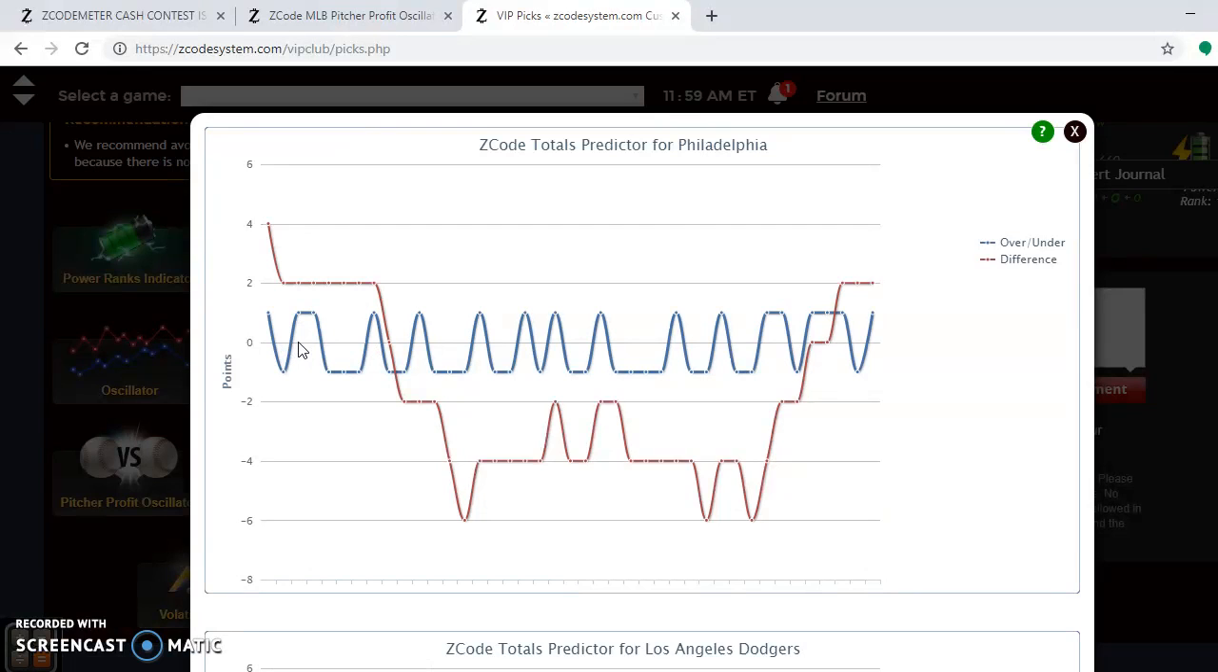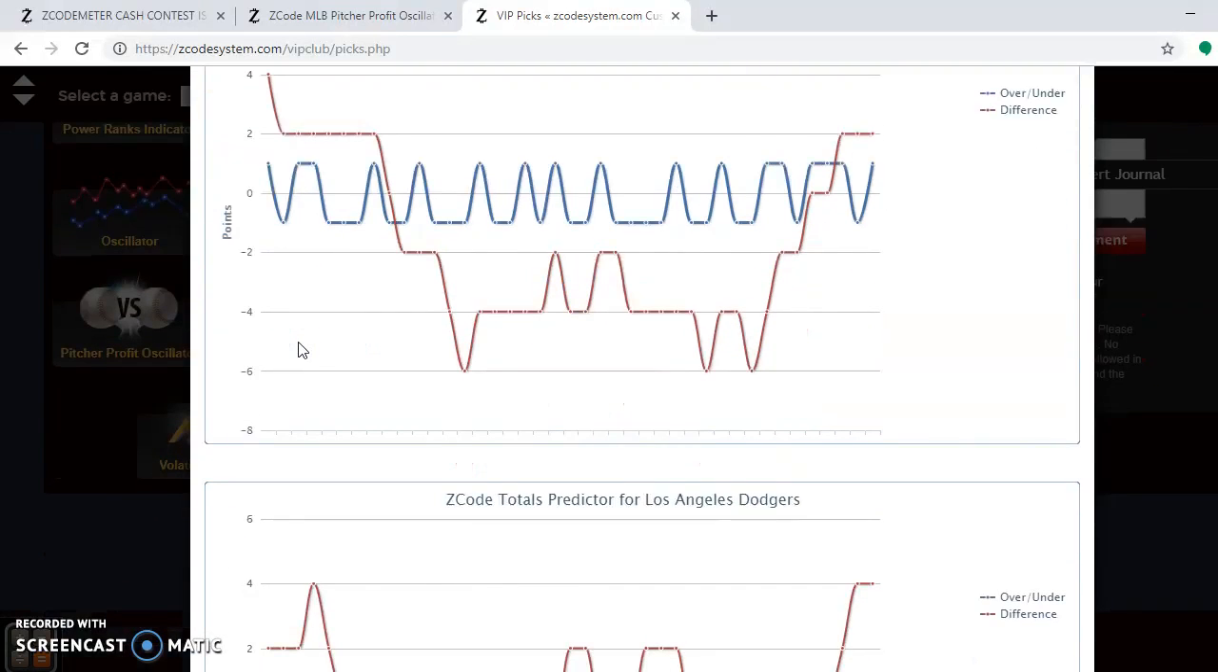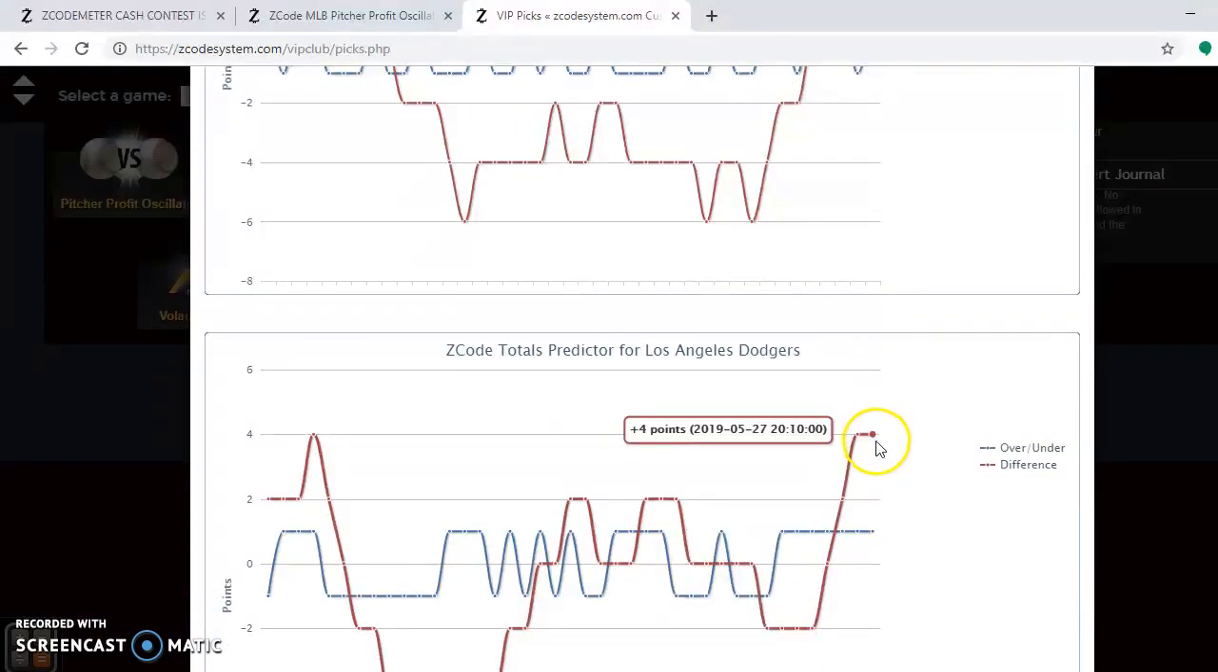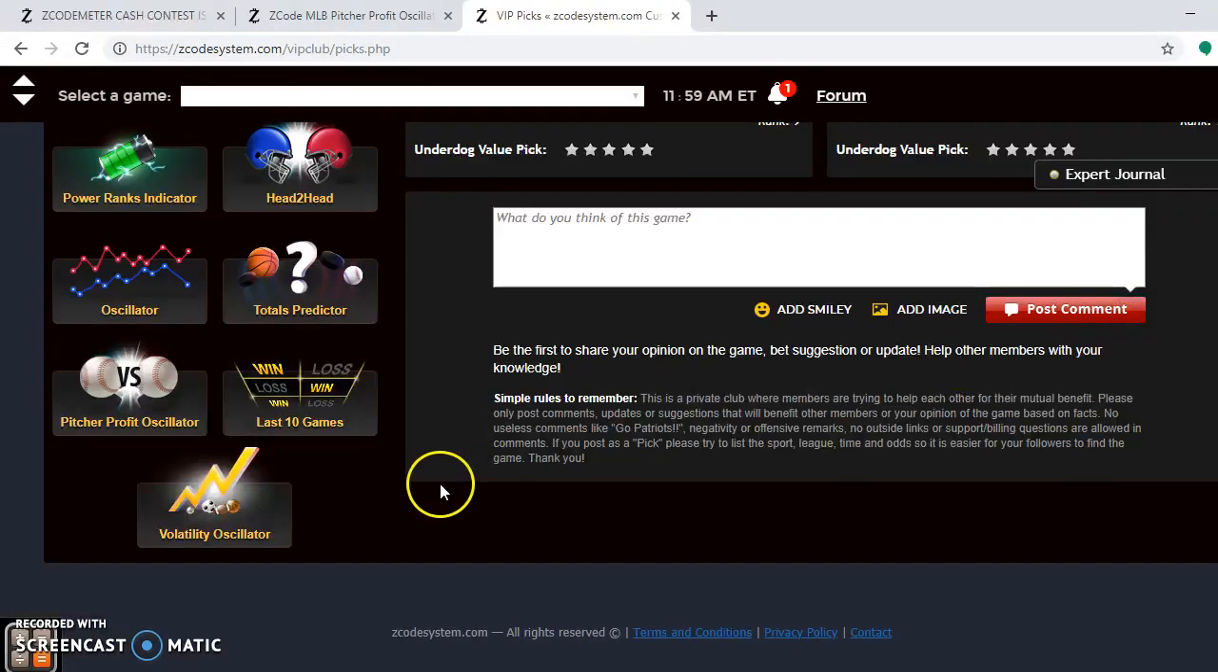If you look at the totals predictor, the Phillies are trending a little bit on the over. You can see here the red line compared to the blue. If you go to the Dodgers, they are trending well over in their games. Both teams score a lot of runs, so betting the over is clearly a safe play in this series.